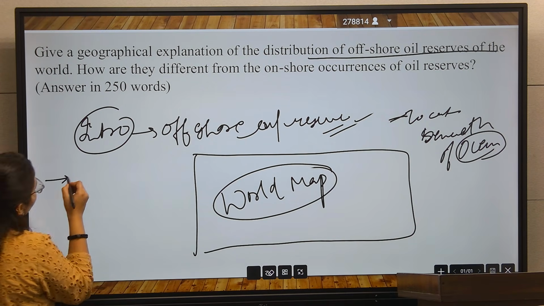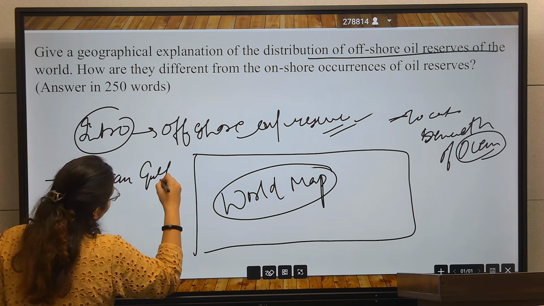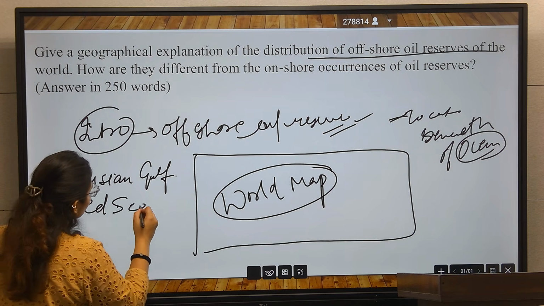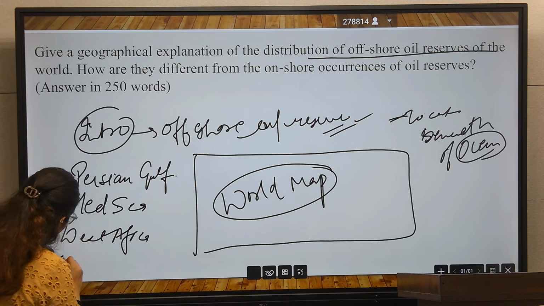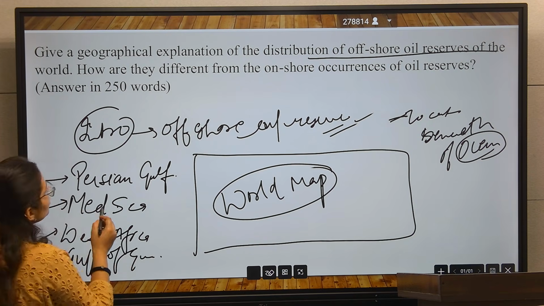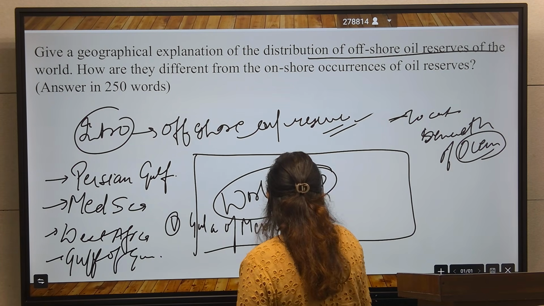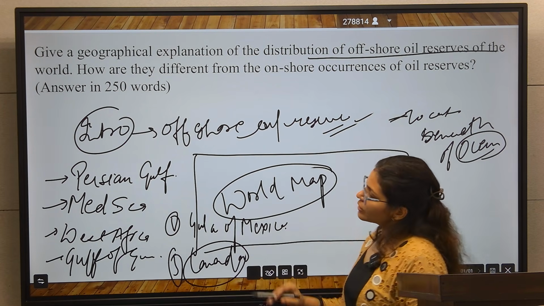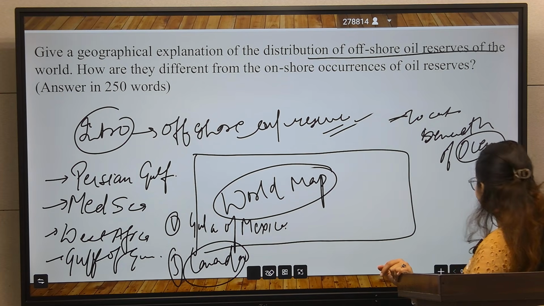What are the locations of the offshore oil reserves? You will mark the Persian Gulf. You will mark the Mediterranean Sea region. You will mark the West Africa region. You will mark the Gulf of Guinea region. After that, you will mark the Gulf of Mexico region in North America, and some part of Canada also. So these regions you have to mark in your world map, and after that you will write also.